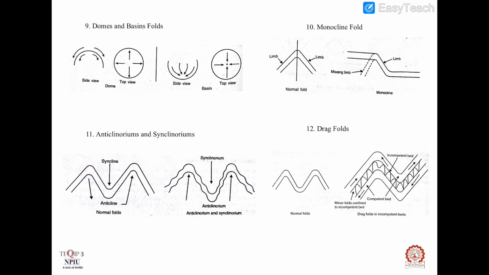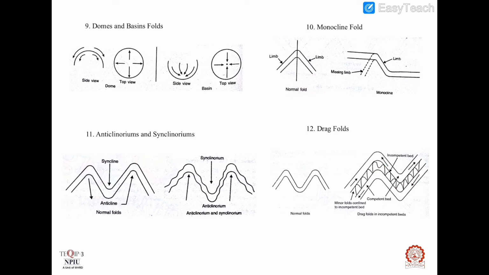Okay, these drag folds are developed because of the shearing or dragging effect. When the stronger or competent beds slide past the weaker incompetent beds in opposite directions, these drag folds develop within the incompetent formations.